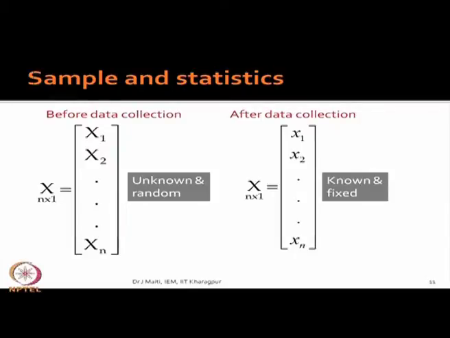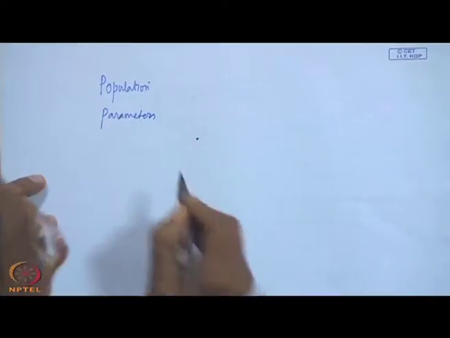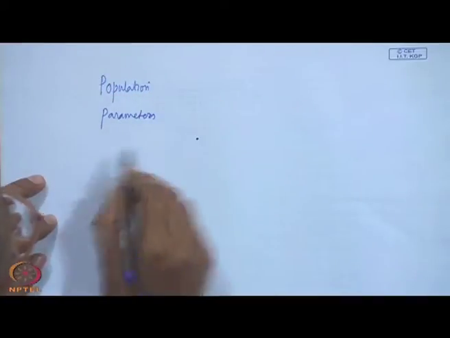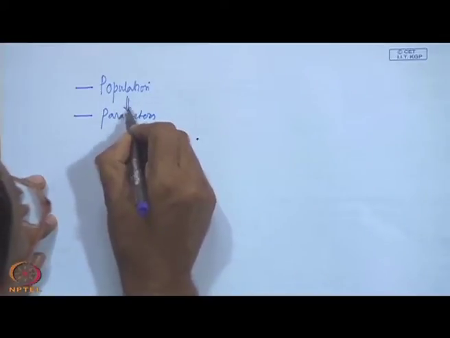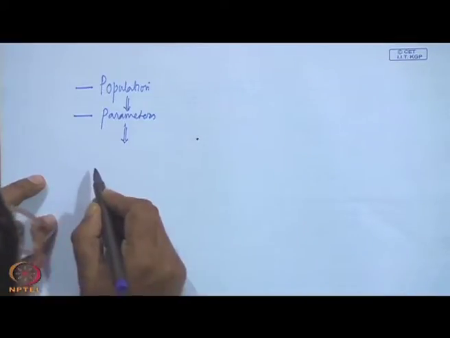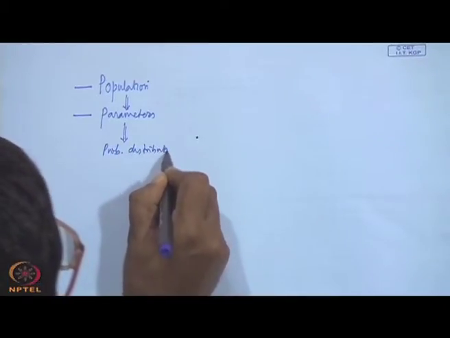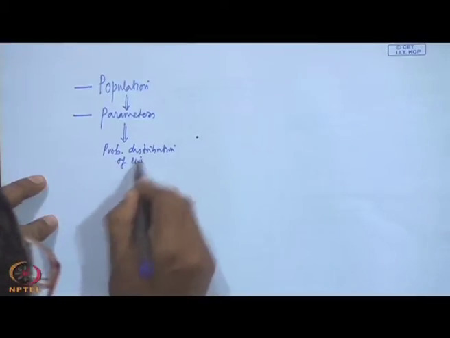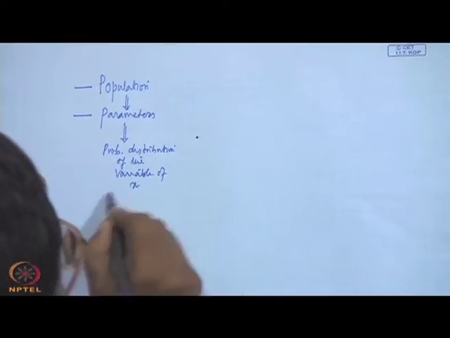Now we will come to the next important concept, called sample and statistics. So we have seen so far population and parameters, and please remember the random variable is there everywhere. When you talk about population, we definitely talk about parameters, and particularly for this subject the probability distribution of the variable of interest, that is x.